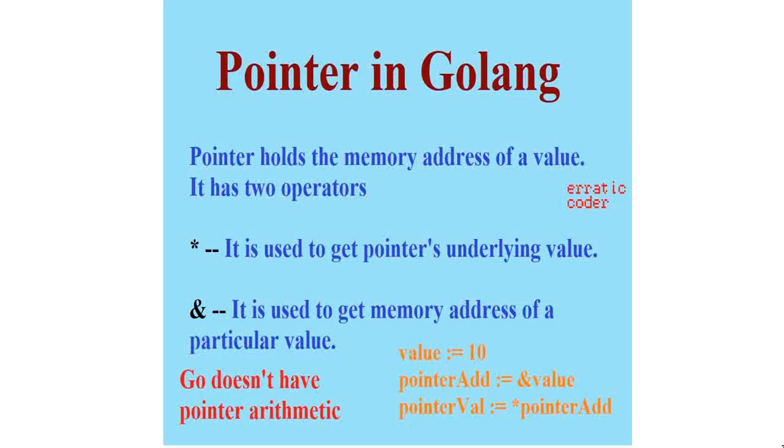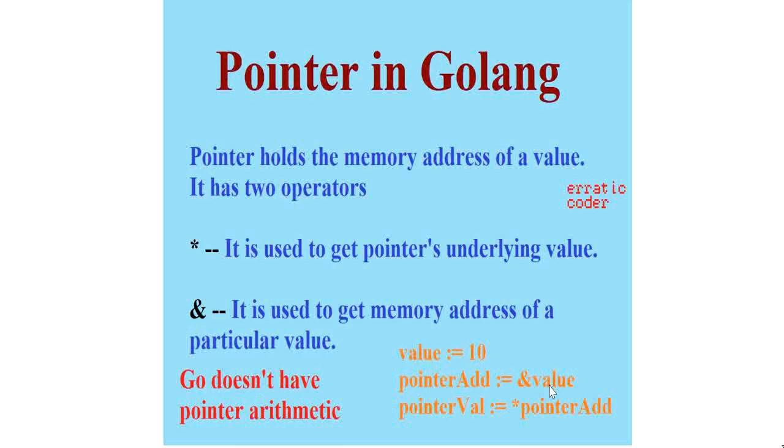Pointers can be considered as a container that is used to store the address of any variable. This variable can store any type of value, integer, float, string, or we can say that this variable can be any of the primitive data types. Suppose here we have a variable named value that contains a value 10, and here we have a pointer add, and this pointer is storing the address of variable value. Here we can see that this pointer is storing the address of the value variable.